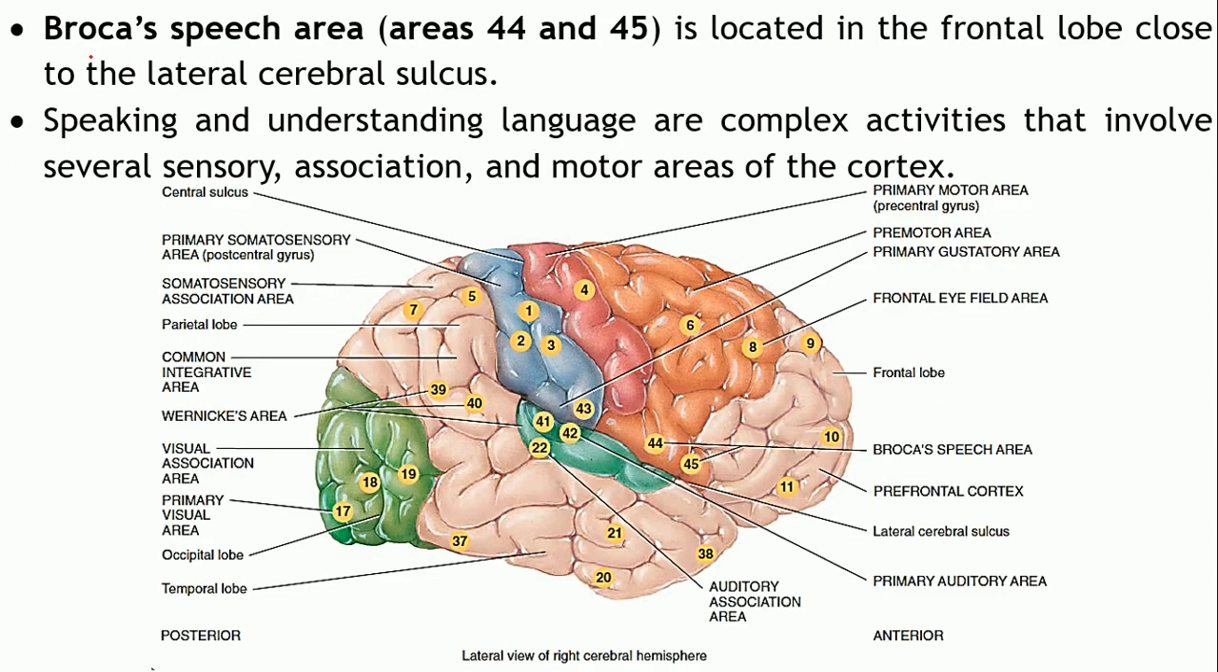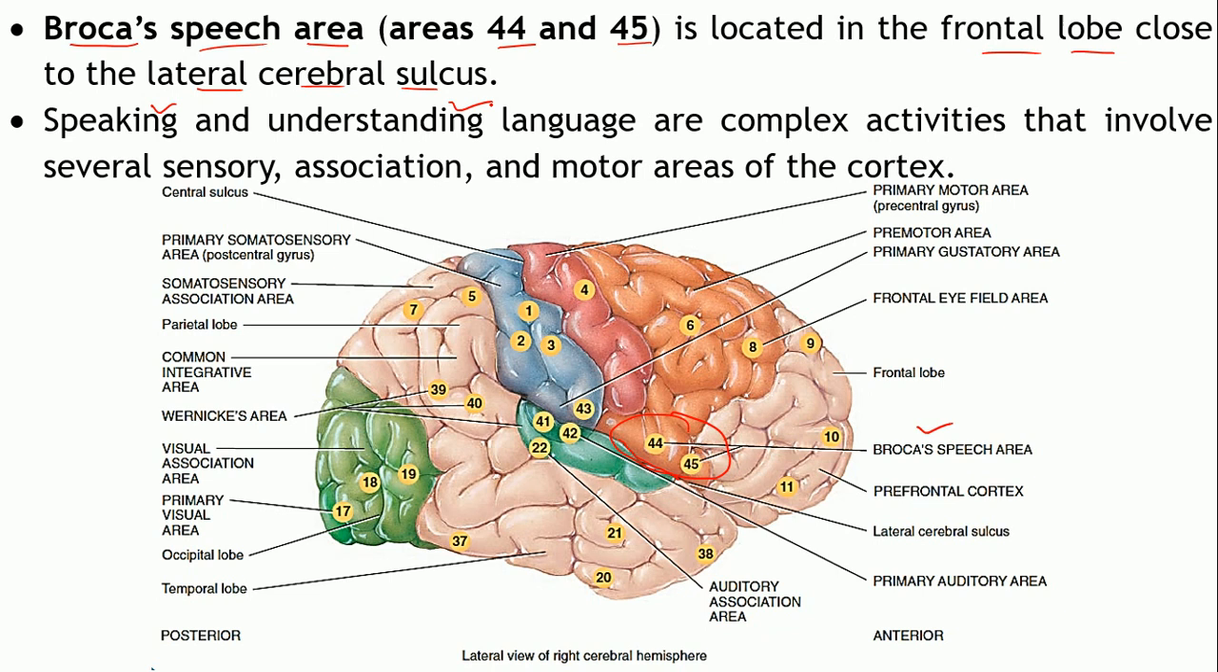Then the second motor area is the Broca's speech area, that is area number 44 and 45. These are the ones. Okay, Broca's speech area. This is located in the frontal lobe, just close to your lateral cerebral sulcus. As you can see, these are located close to the lateral cerebral sulcus. As the name implies, speech area, so these will be associated with speaking and understanding the language.